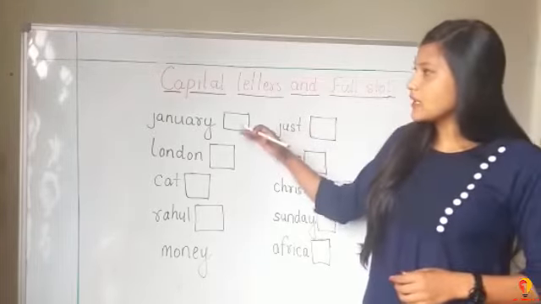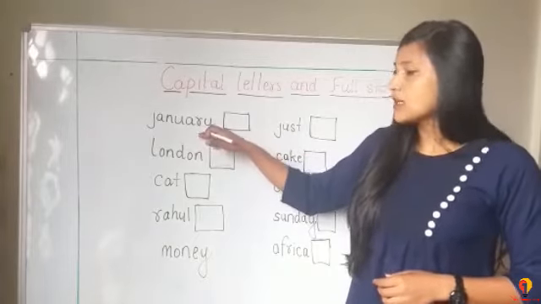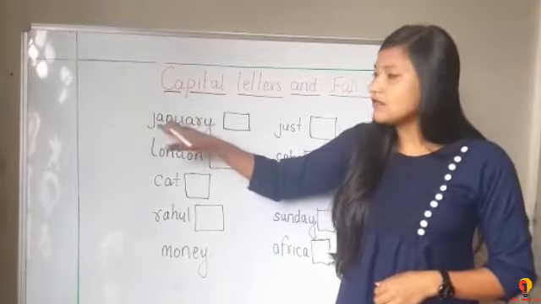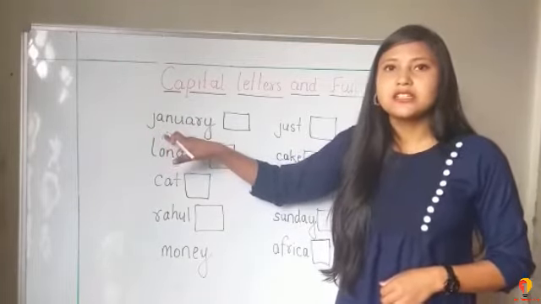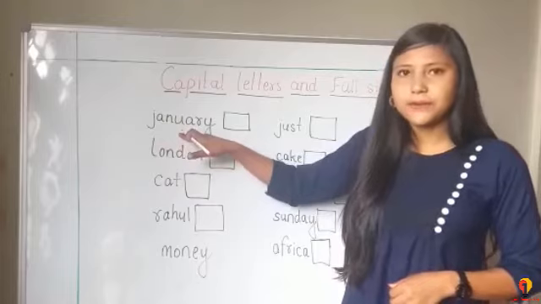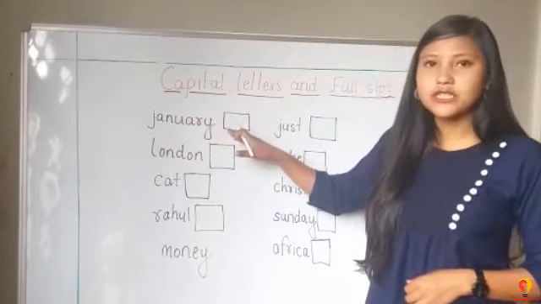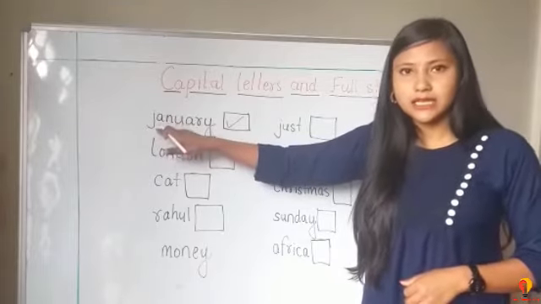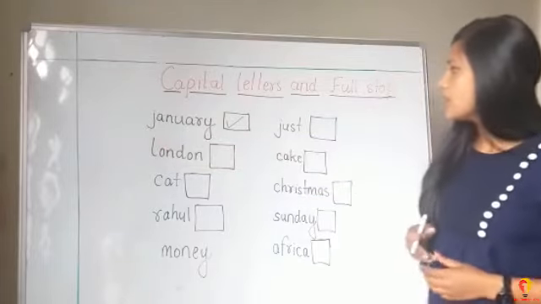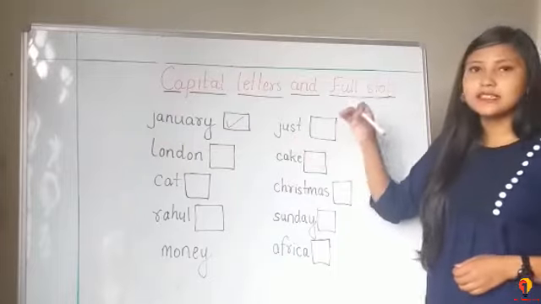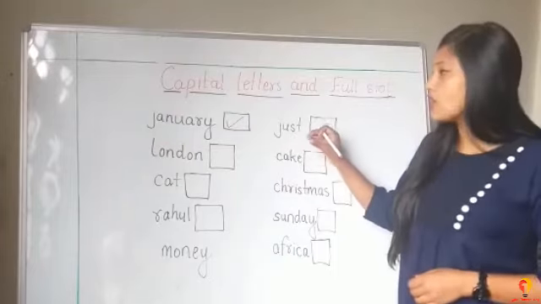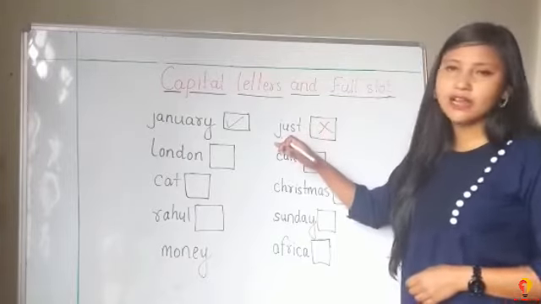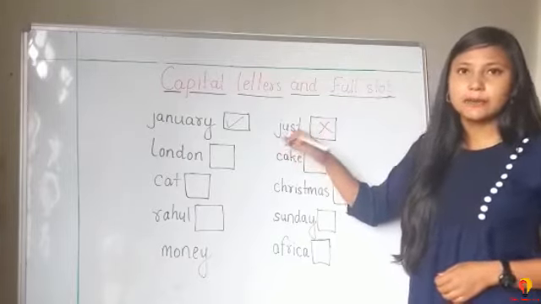So, the first word is January. January is the name of a month and the first letter should be capital. So we are going to tick here because the first letter is supposed to be a capital letter. Next, just is just a word and it is not a special name. So here there is no need to write a capital letter in the beginning.